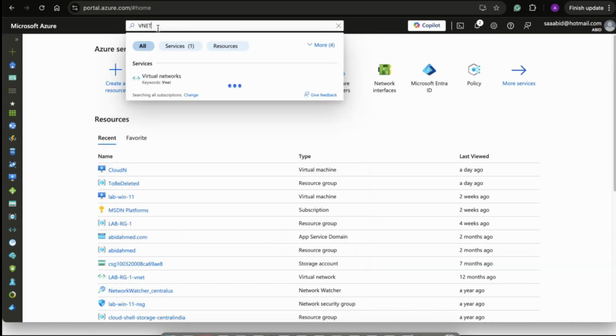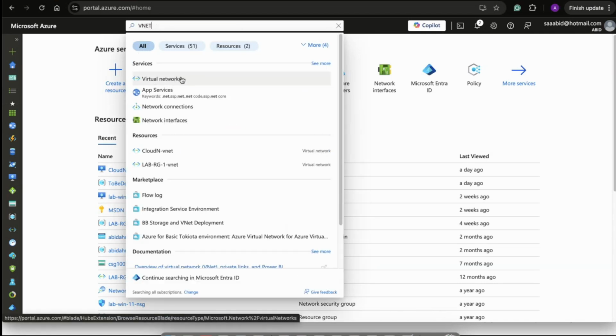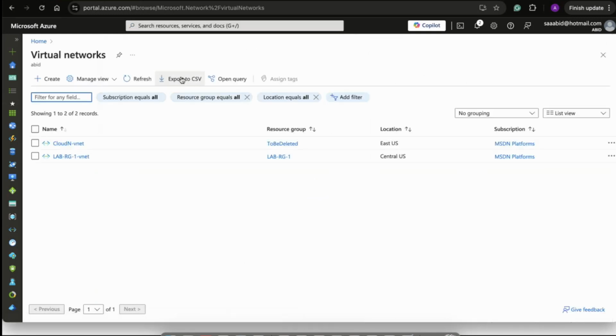So VNets is what I'm looking for. I'll get my virtual networks. I want to create my virtual network right now. Okay, let me go ahead. I can see I already have a few virtual networks available.